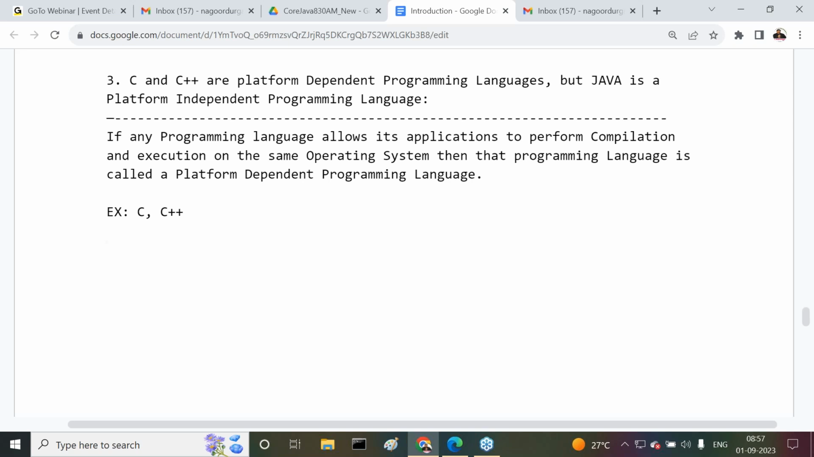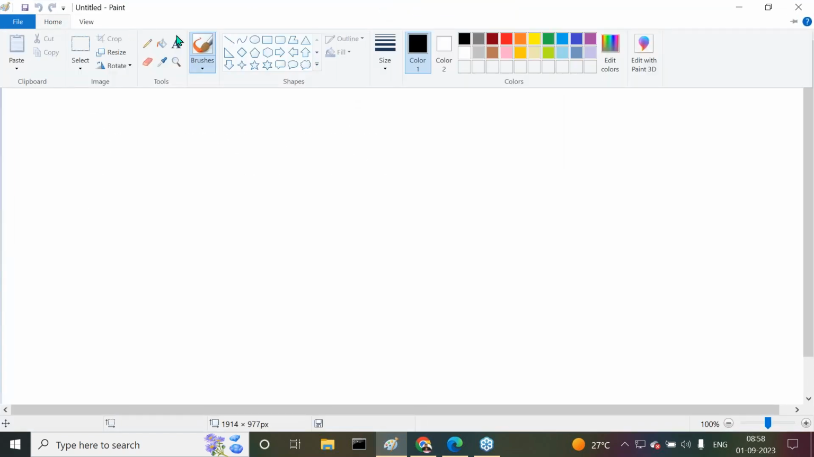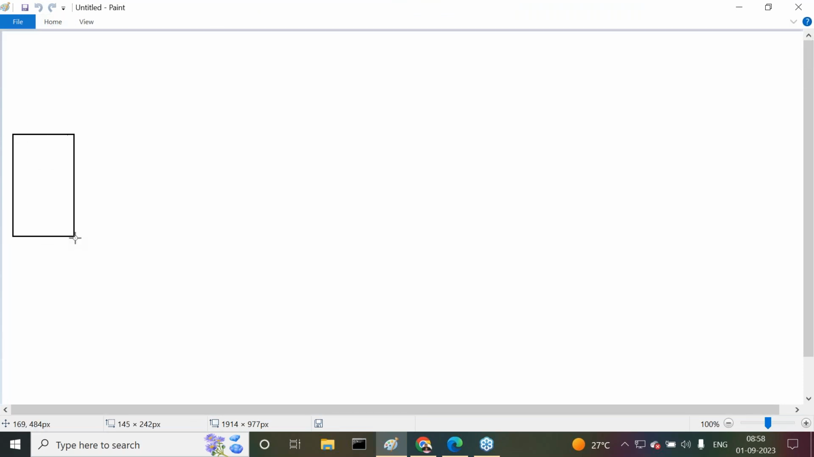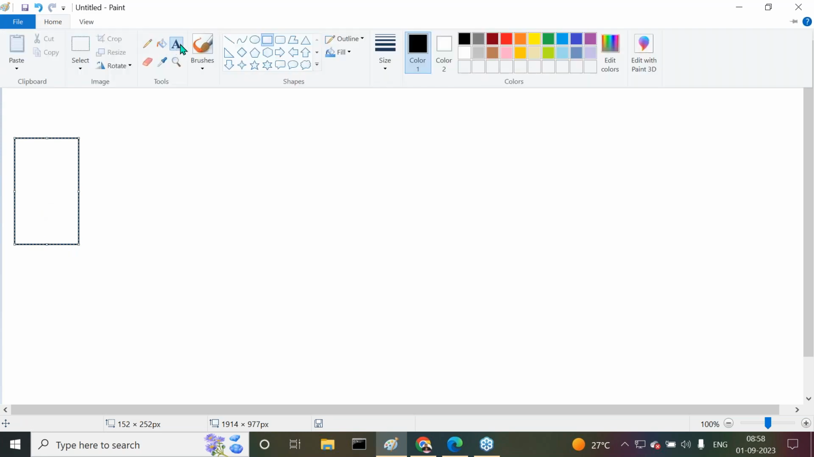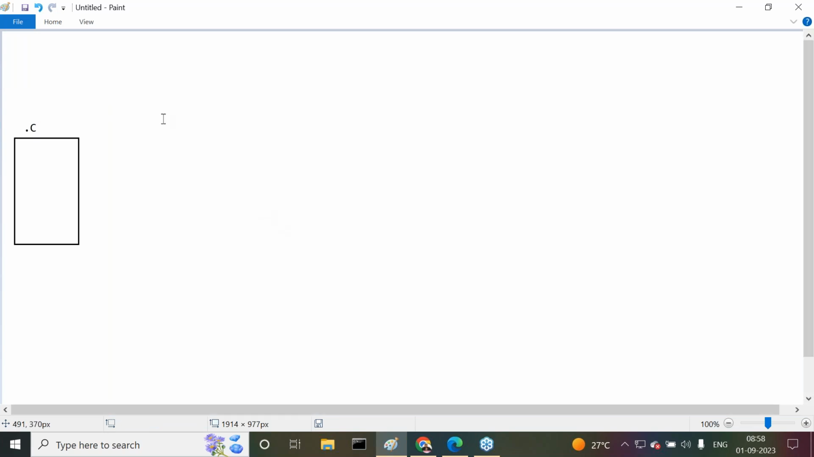How are C and C++ platform dependent programming languages? What is there inside C and C++? If you observe this point, the answer is very clear. I want to show it in a diagram. Try to understand it clearly. For example, I want to take a C program. This is a C program, with the file name .c. We need to compile this C program.